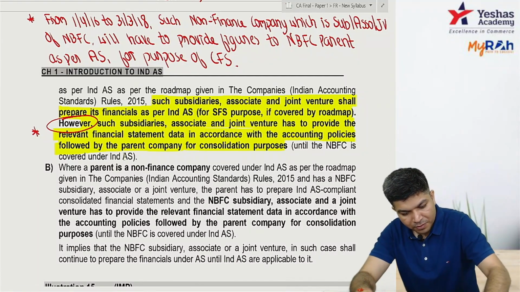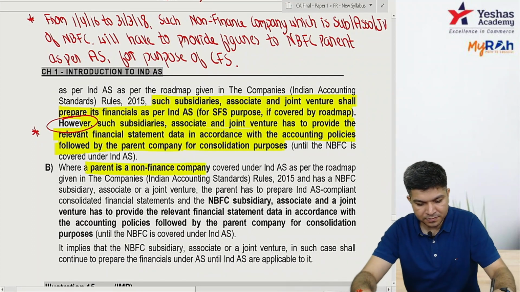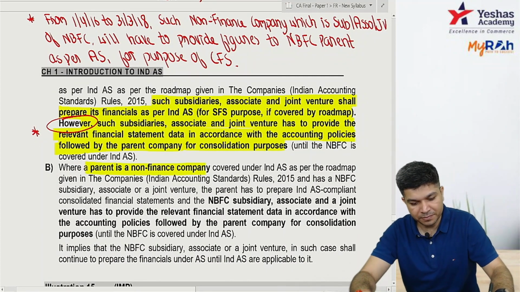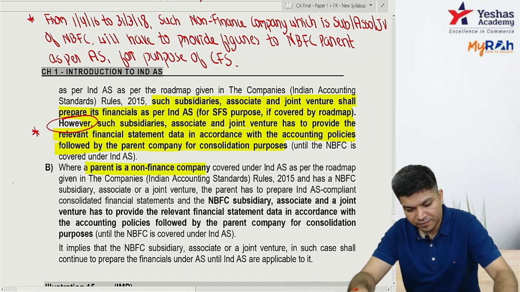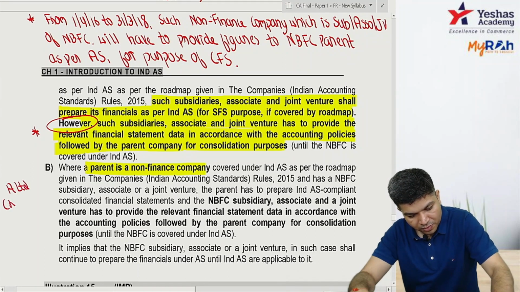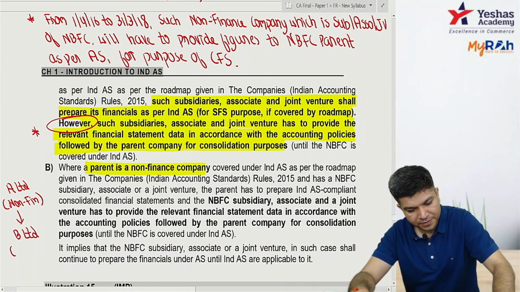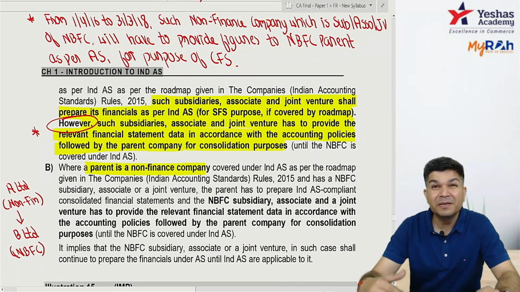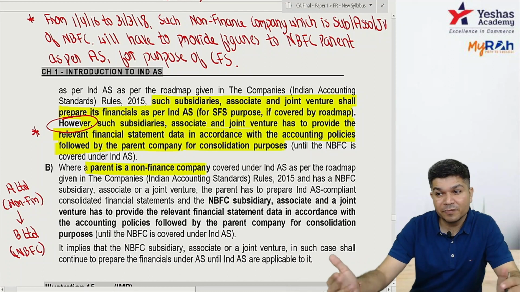Okay, next one, your parent is non-finance company. This is basically your A Limited non-finance. And B Limited is NBFC. So can I say B will start following IND AS 1/4/18 onwards?